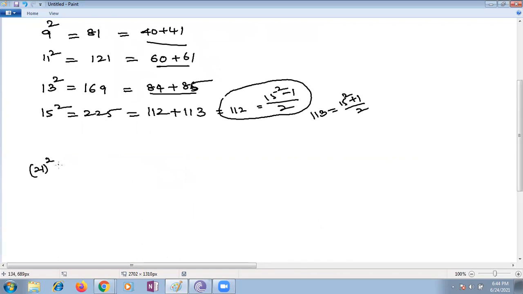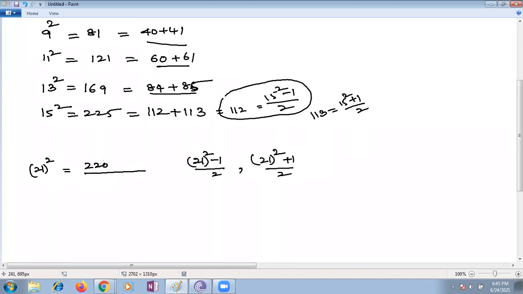Ma'am, did you start the exercise? Yes, 21 square. How are we supposed to write 21 square as consecutive numbers, children? Come on. Ma'am, it is 21 square minus 1 by 2, 441 minus 1 by 2, and 21 square plus 1 by 2. Yes, now you understand, children. What are the numbers? Ma'am, 220 and 221.